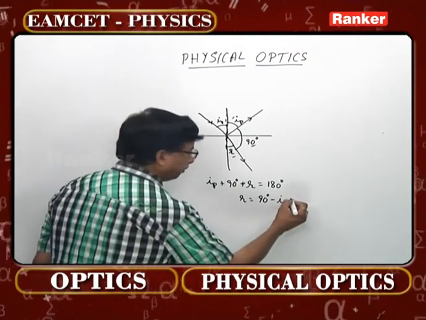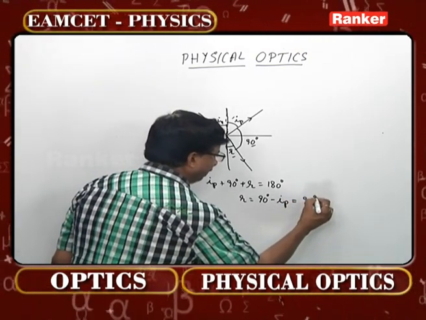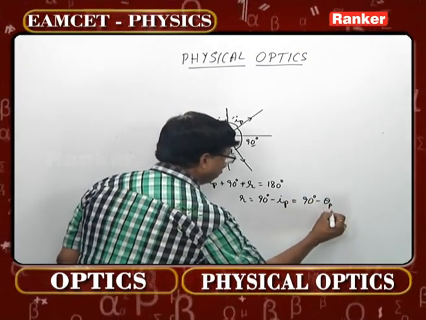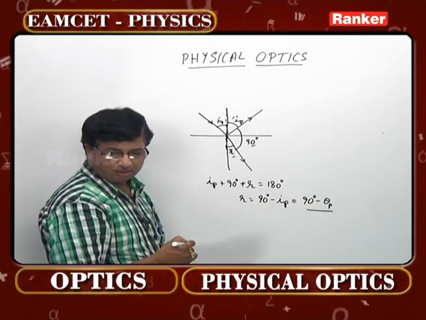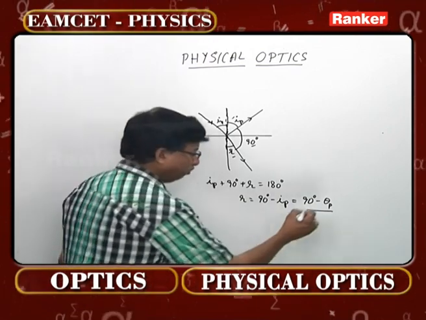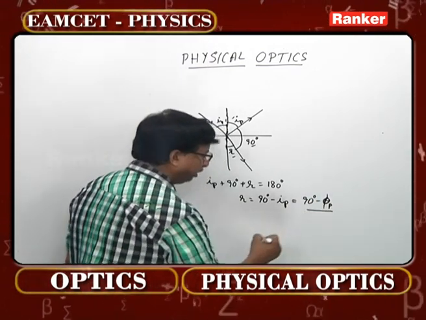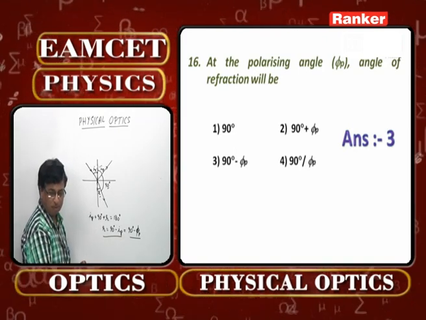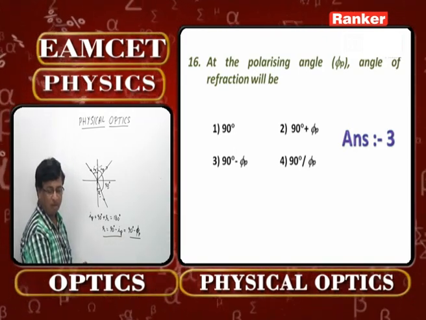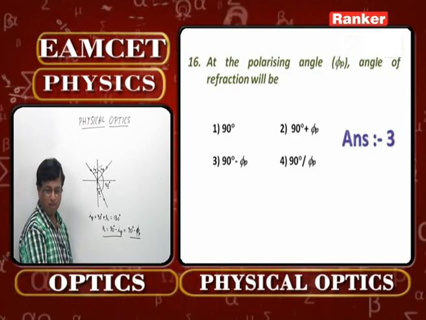In this particular problem, it is given as theta p. Therefore, the angle of refraction over here should be 90 minus theta p, or phi p, whatever has been given there, you can write. In fact, this is the formula one should remember. So, the third option is the correct option for this problem number 16.